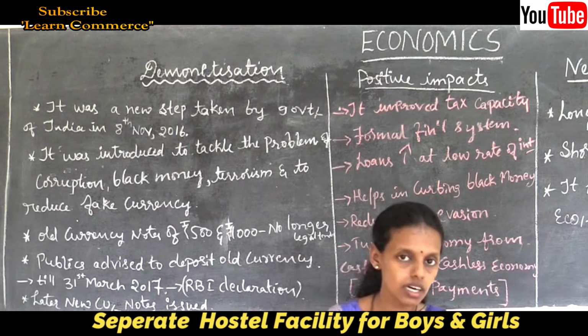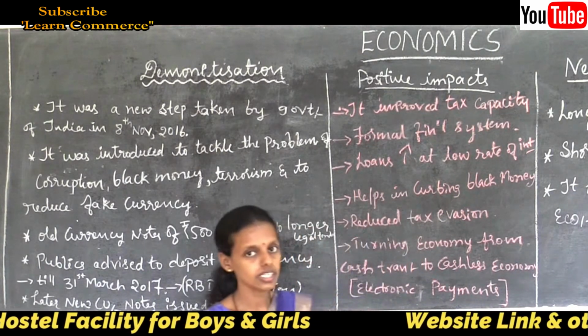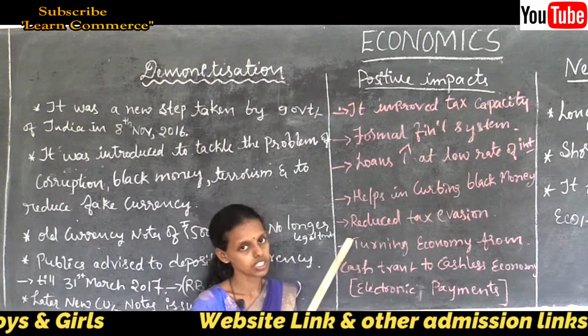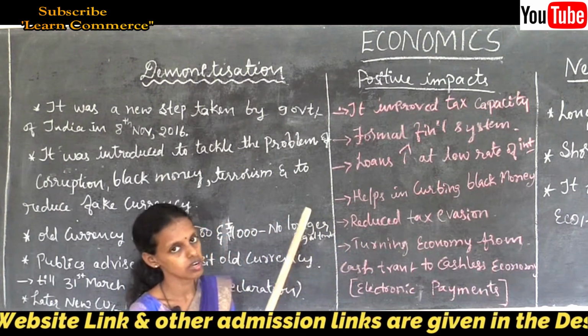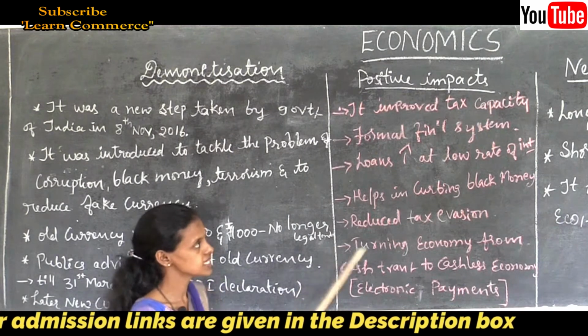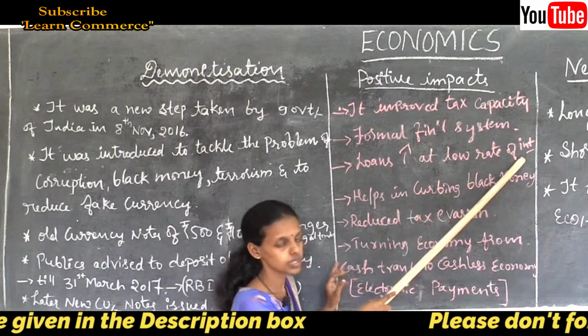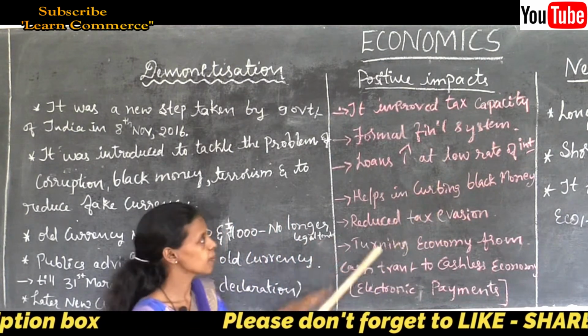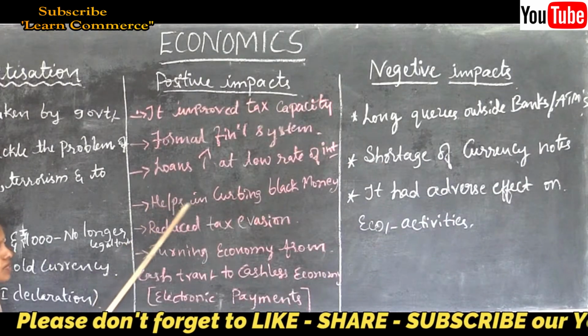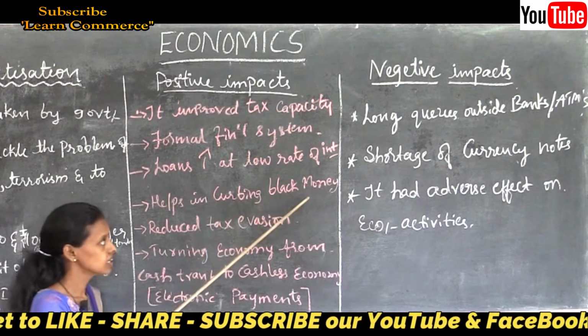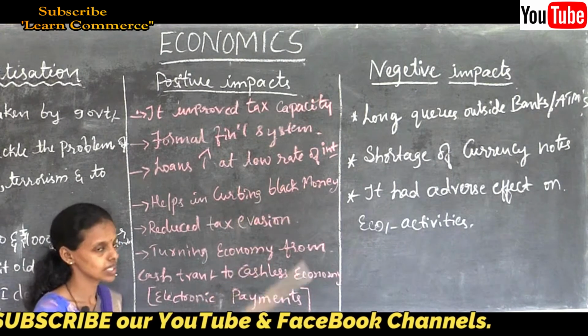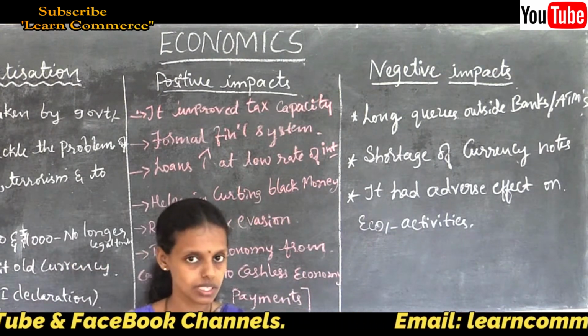Loans were provided at a low rate of interest by the banks. It helped investors, and also farmers and others to improve their production and other capacities. So it helps in curbing the black money, meaning reducing the black money.